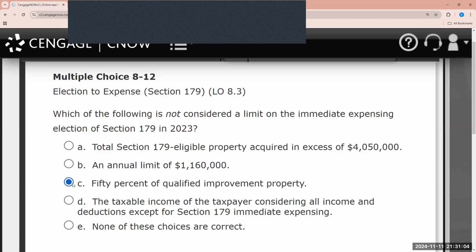And as mentioned, there are 3 limitations on 179. There's a maximum on the annual amount expensed. There's a phase out of the annual amount limit, and there's the taxable income limit.